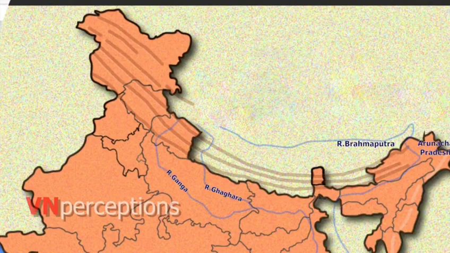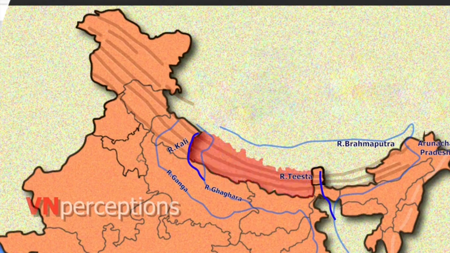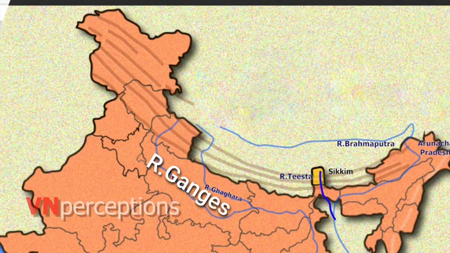The next one is the Central Himalayas. It stretches between river Kali to river Teesta. The major part of the Central Himalayas is covered by Nepal. Its eastern part is called the Sikkim Himalayas and the Darjeeling Himalayas.